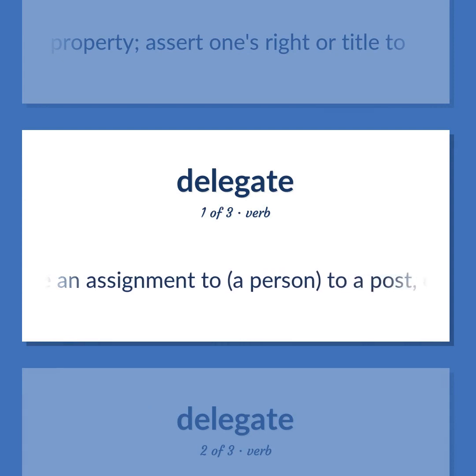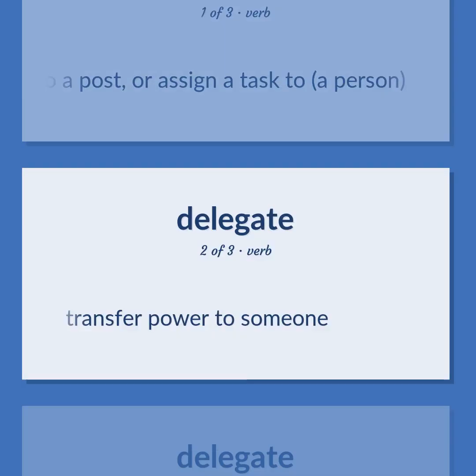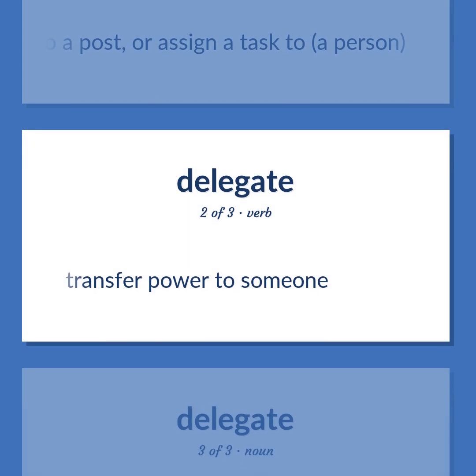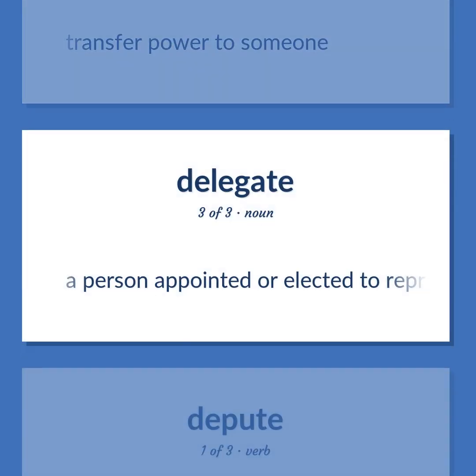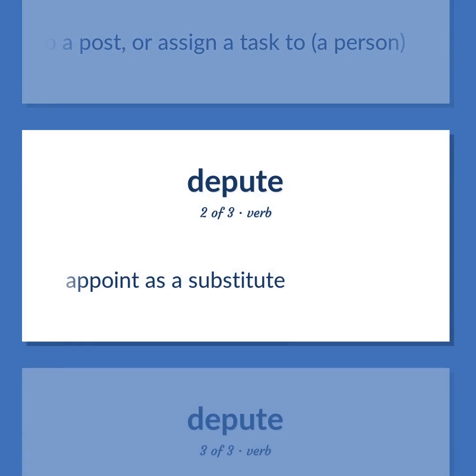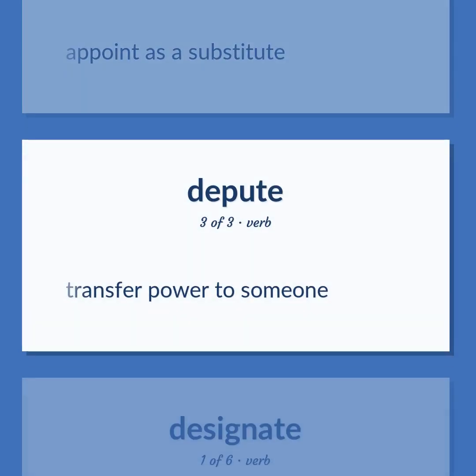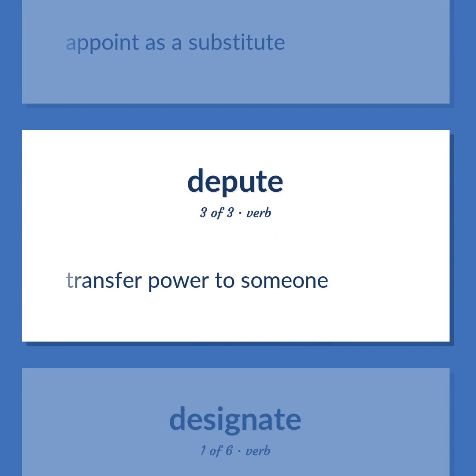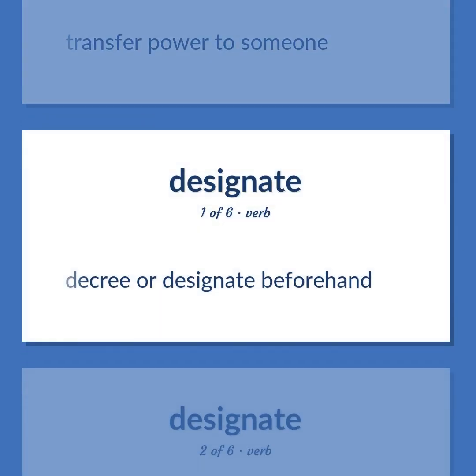Give an assignment to a person, to a post, or assign a task to a person. Transfer power to someone. A person appointed or elected to represent others. Give an assignment to a person, to a post, or assign a task to a person. Appoint as a substitute. Transfer power to someone. Decree or designate beforehand.